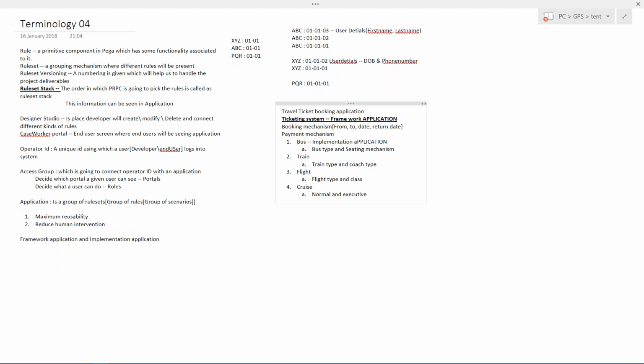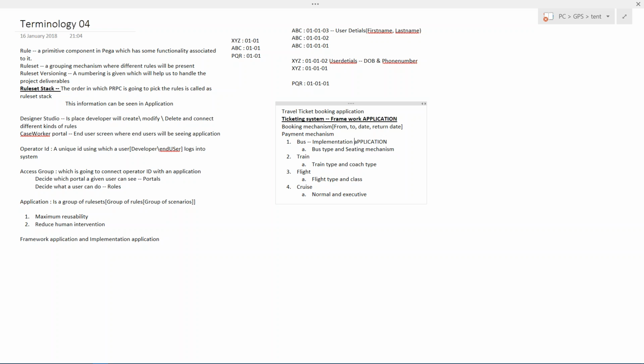So what do you mean by framework application and implementation application? Framework is a place where reusability stuff is going to be kept. Whenever you identify any component or mechanism which can be reused across these four different types of implementation applications, that particular rule will be kept one layer or one level up, which is called the framework application.